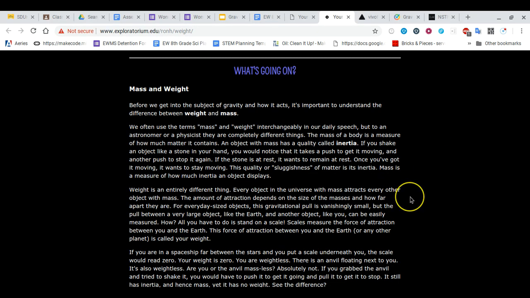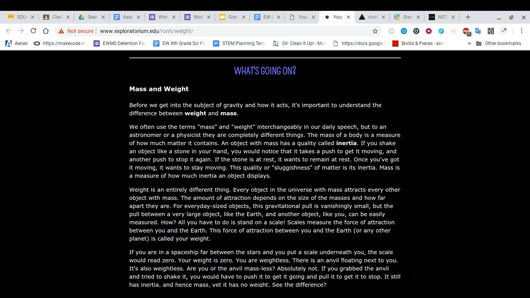Weight is an entirely different thing. Every object in the universe with mass attracts every other object with mass. The amount of attraction depends on the size of the masses and how far apart they are. For everyday size objects, this gravitational pull is vanishingly small, but the pull between a very large object like the Earth and another object like you can easily be measured.